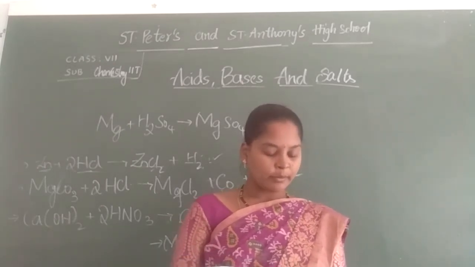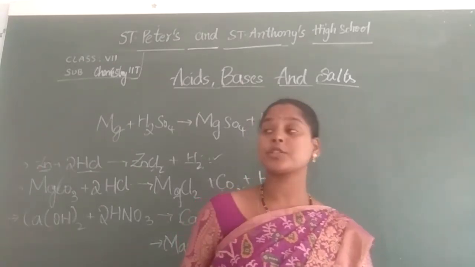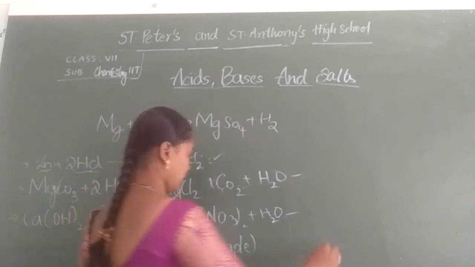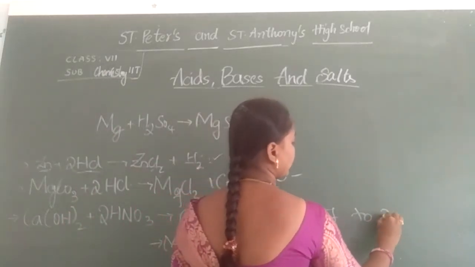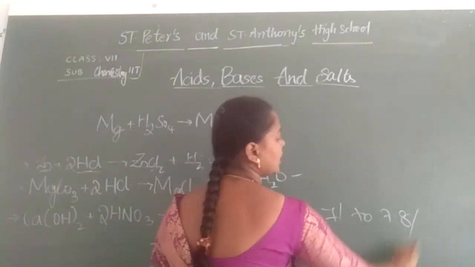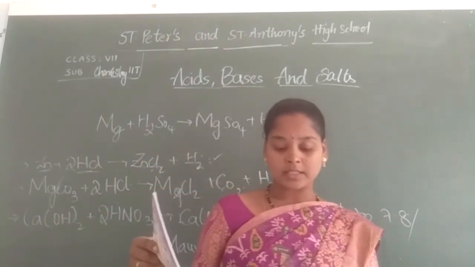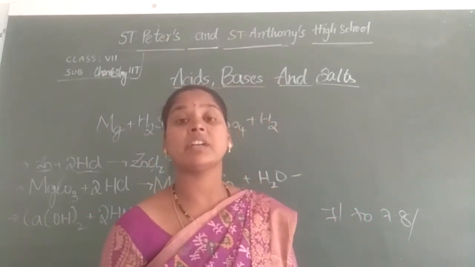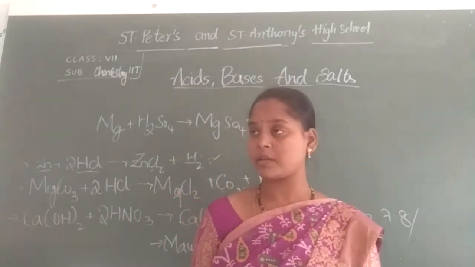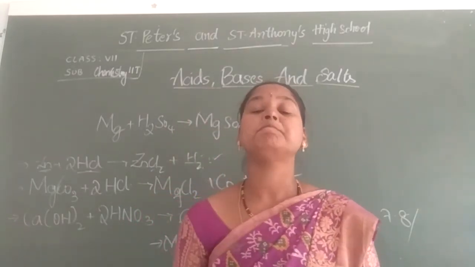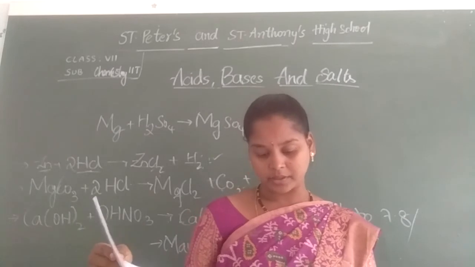The pH of the human body varies within the range of 7 to 7.8. It is salt or base, but not acid. Which of the following is a synthetic fiber? Here there are synthetic fibers and natural fibers, right? Turmeric is a natural one, and here phenolphthalein is a synthetic one.